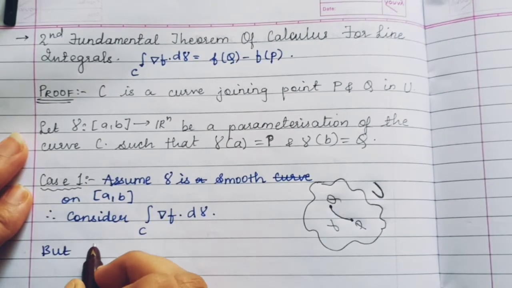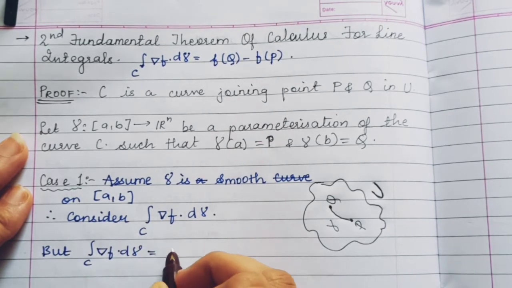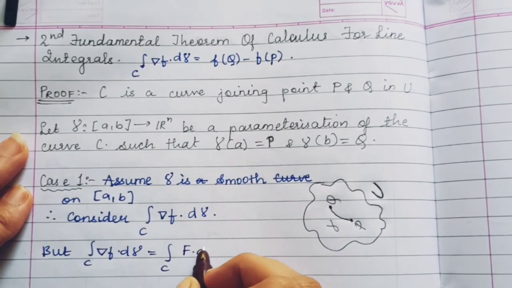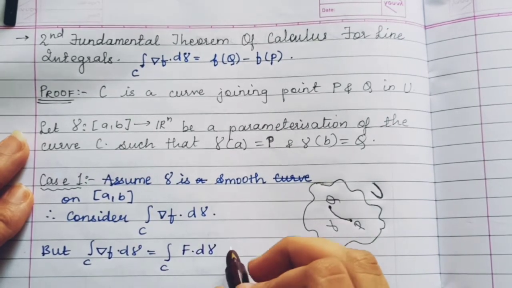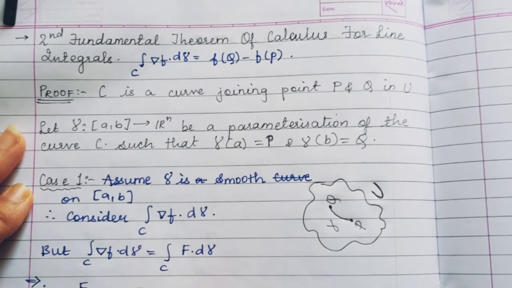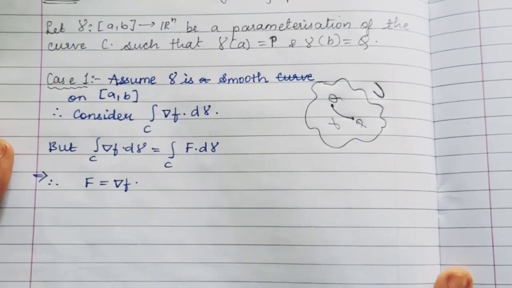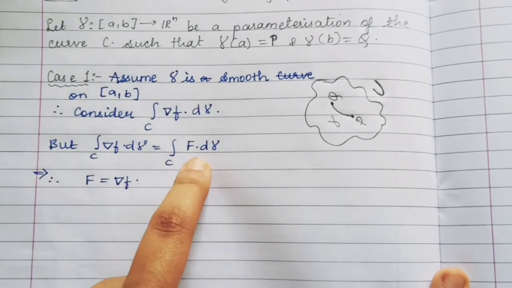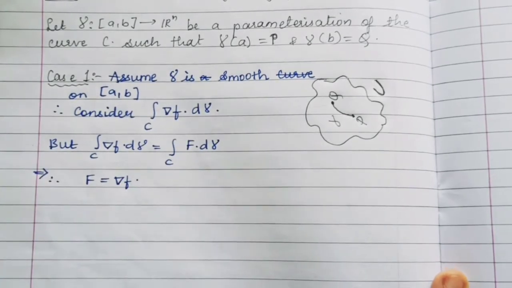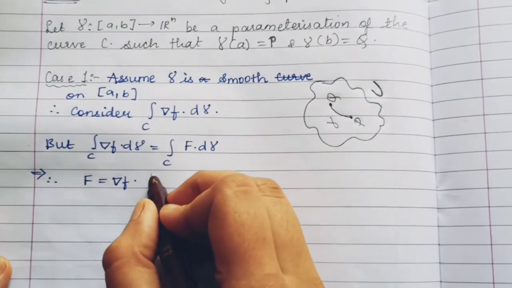The line integral over C of ∇f dγ is equal to the line integral over C of capital F dγ. Now why is this so? Because in the definition of gradient field in the previous theorem we know that small f is the potential function of the function capital F. So though small f is a scalar field, capital F is a vector field, and hence we will use the formula for the line integral of a vector field.